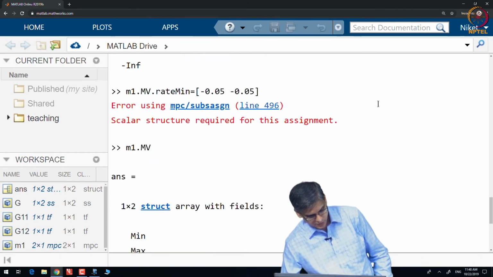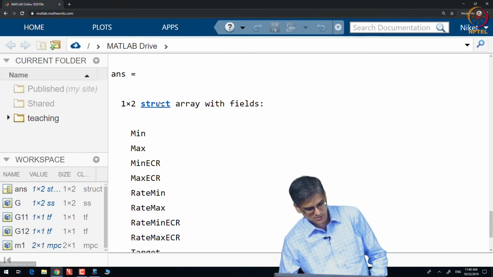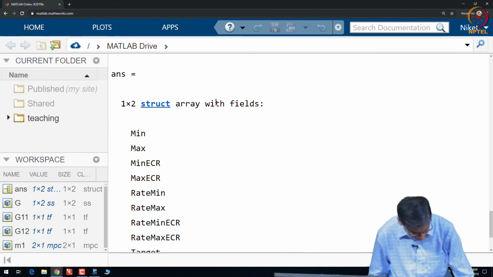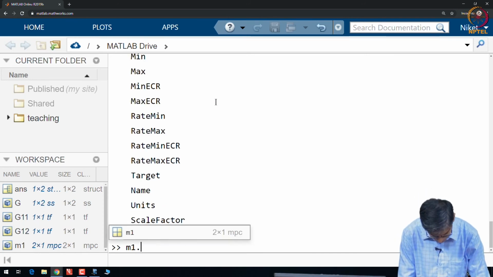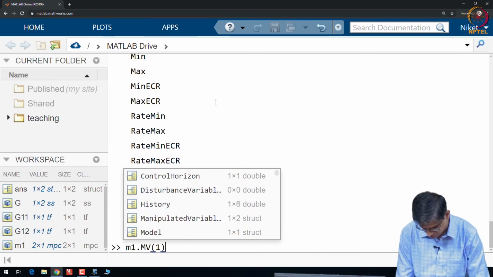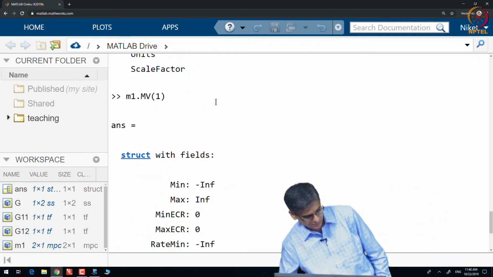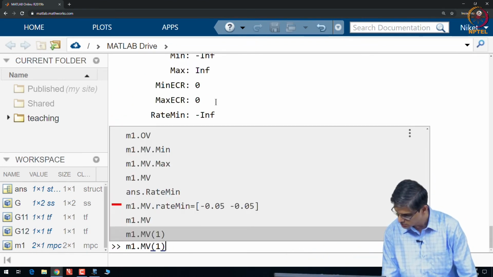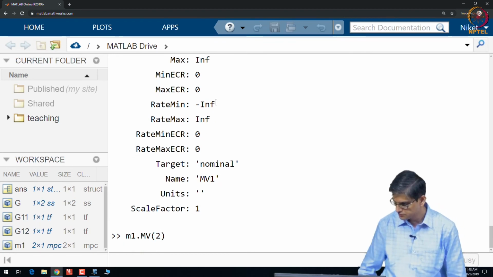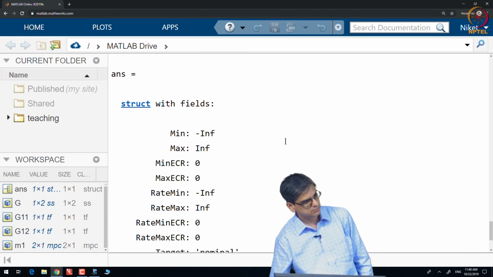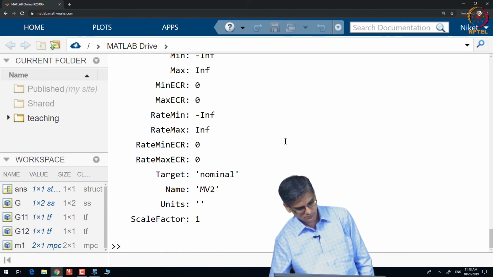Okay. So, it is 1 by 2 times struct array. The first is for the first variable, this is for the second variable. Okay. Got it?